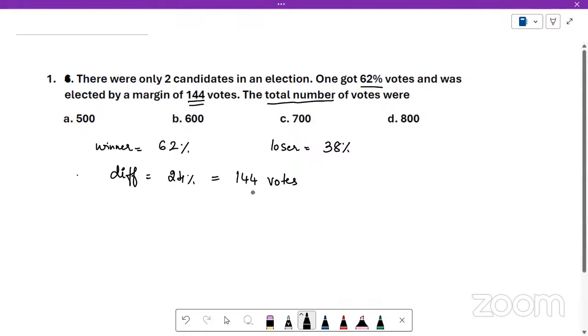So if 24% is 144, how much is 100%? To calculate that, 100% of the votes is: 24% gives you 144, so how much is 100%? Cancel this by 12. 12 12s are 144, 12 twos are 24. Now 25 fours are 100, so this is 600. Okay, 600 votes is the total number of votes.